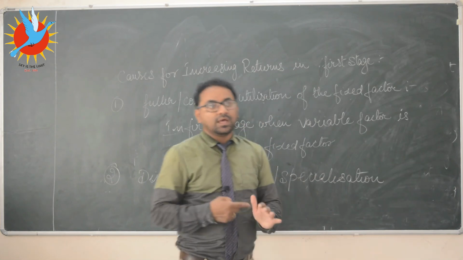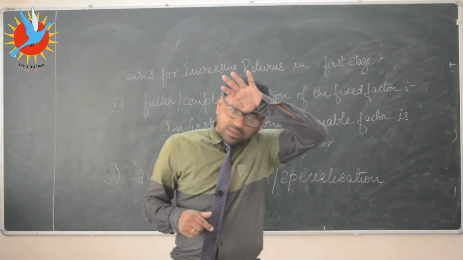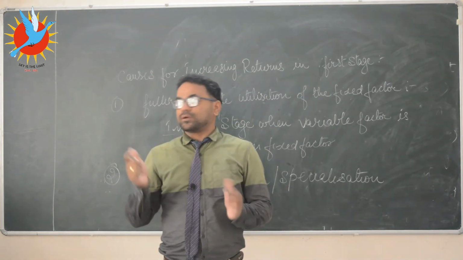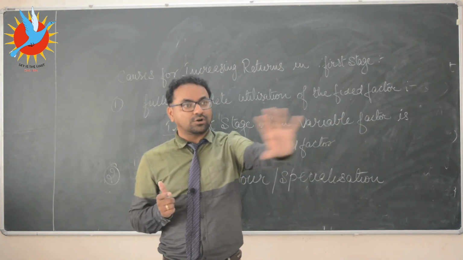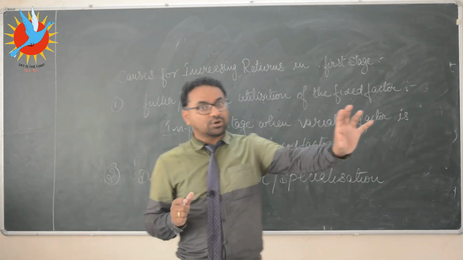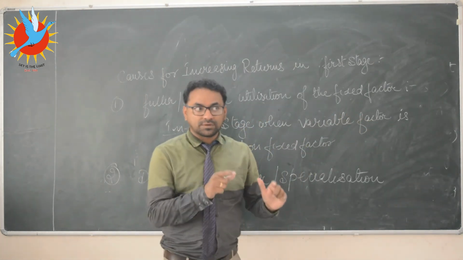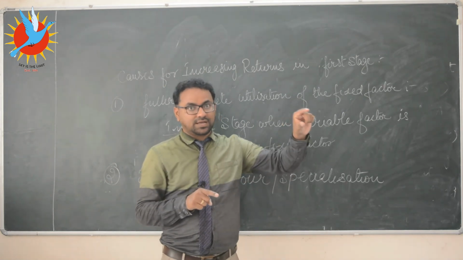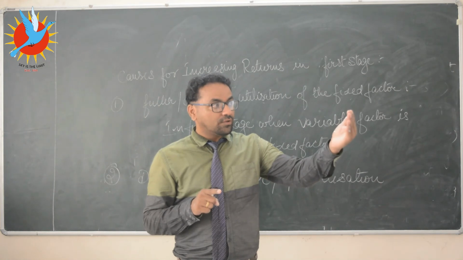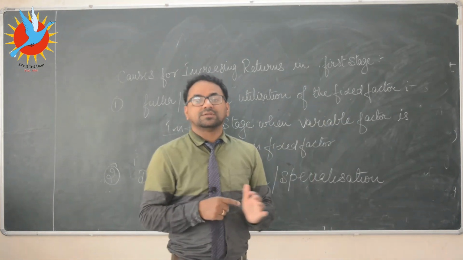For example, in a medical shop we have seen that there are many people who are allotted different areas. In a big medical shop, a person is allotted a particular area. 1 person is asked to give this medicine, so he knows where that medicine is kept.